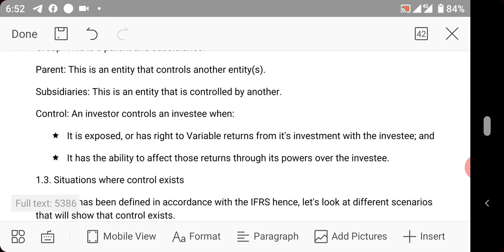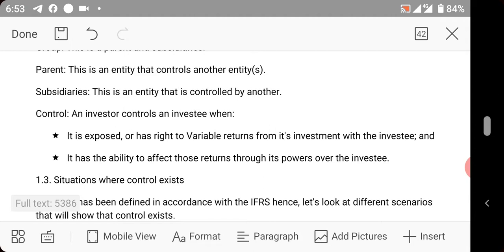Then what is control? Control is defined by IFRS as: an investor controls an investee when A, it is exposed or has rights to variable returns from its investment with the investee, and B, it has the ability to affect those returns through its power over the investee.